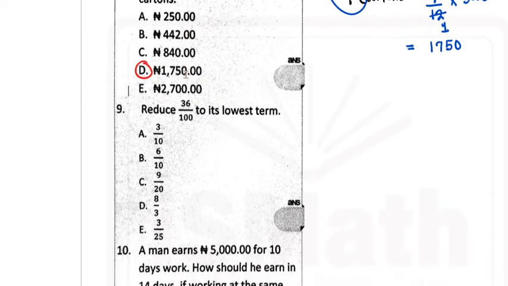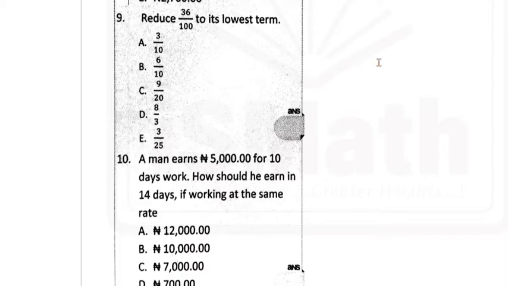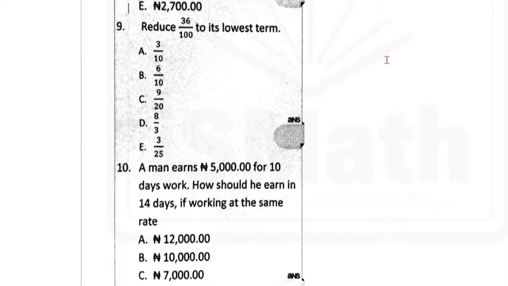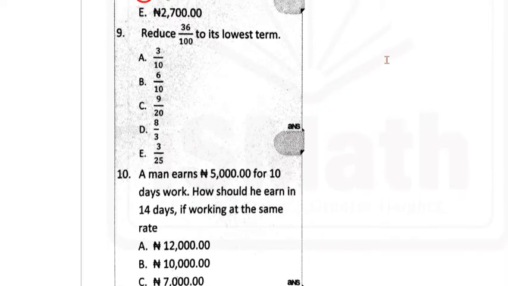Question 9. It says reduce 36 over 100 to its lowest term. So I have 36 here, and I have 100 there. To its lowest term should be 3.6 actually, sorry, not 3.6, 0.36. But I'll just reduce it normally. Let's start with 2.